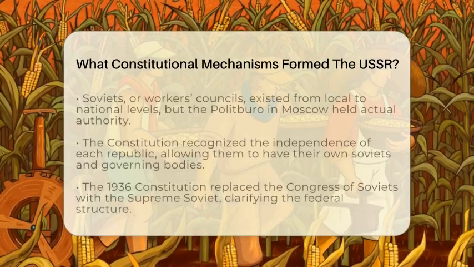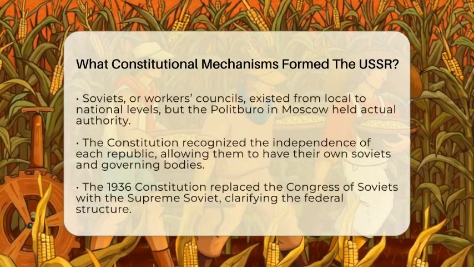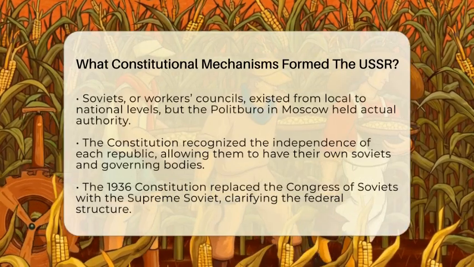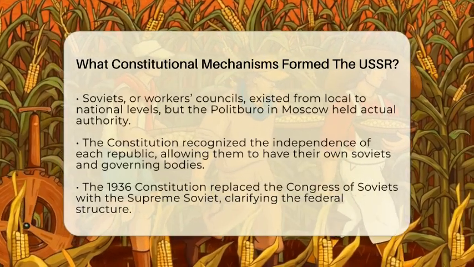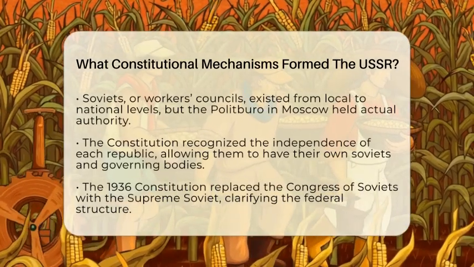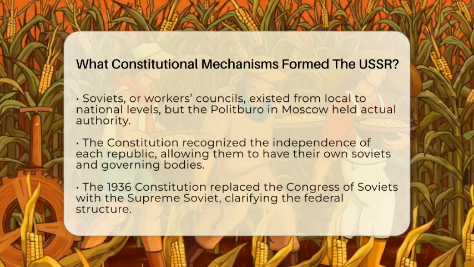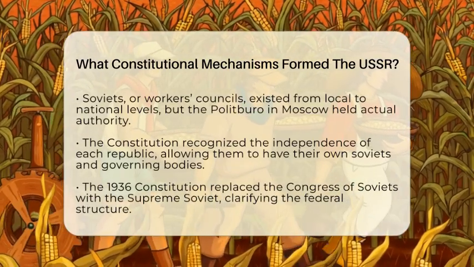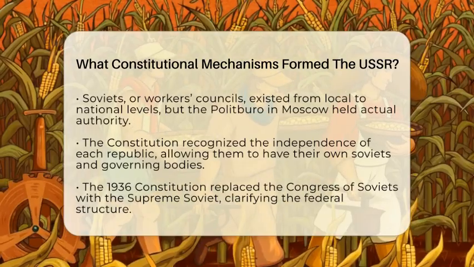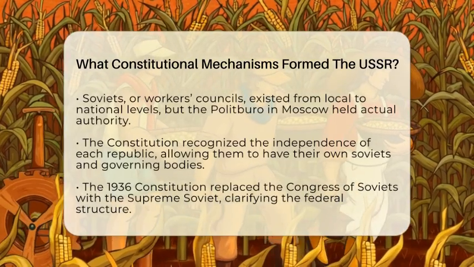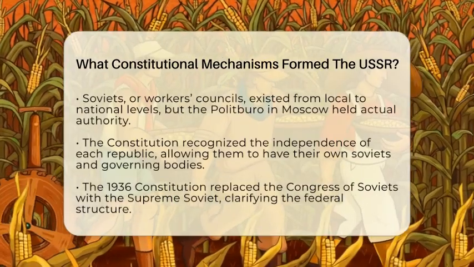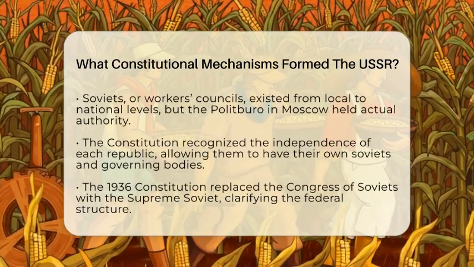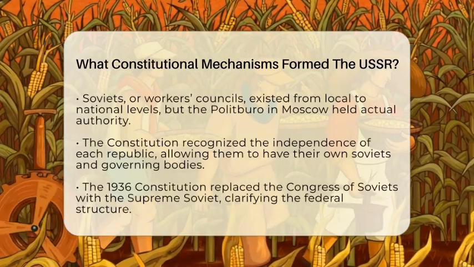Next came the first Soviet Constitution in 1924. This document officially set up the government structure. It made the Congress of Soviets the highest legislative body, made up of representatives from workers' councils at all levels. These councils, called Soviets, existed from the local level up to the All-Union Congress of Soviets. While the Constitution said these Soviets had authority, in reality, the Communist Party's Politburo held the real power from Moscow.